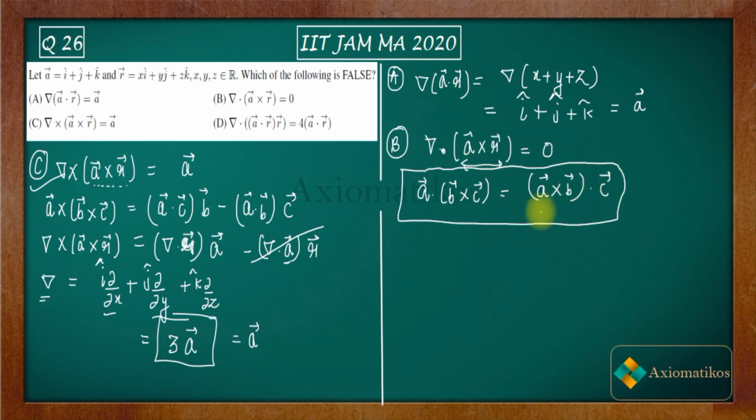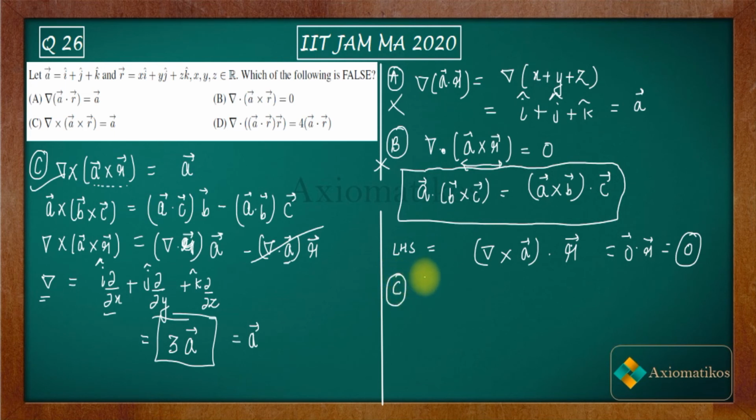So now because of this, you can write the LHS of the B option as del cross A dot C. What is C? It's R vector. Now see here again, del is an operator with partial derivatives. All right, so when you cross product it with A vector, then you will automatically get 0. So this thing is 0 vector dot R vector. So finally you got 0. So that means it's incorrect. All right, because LHS is equal to RHS.